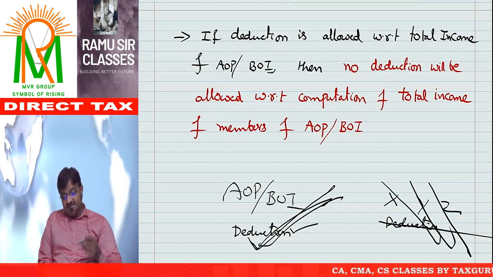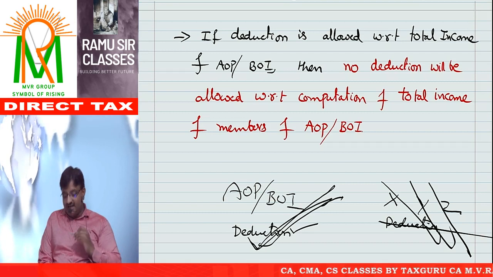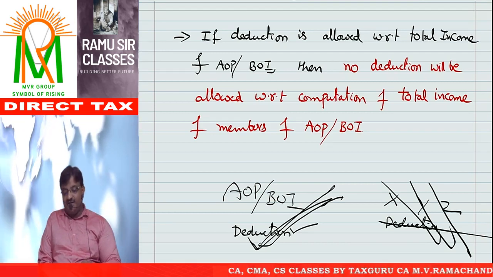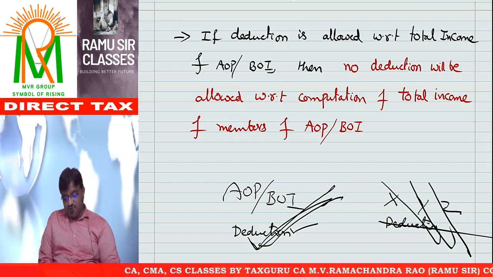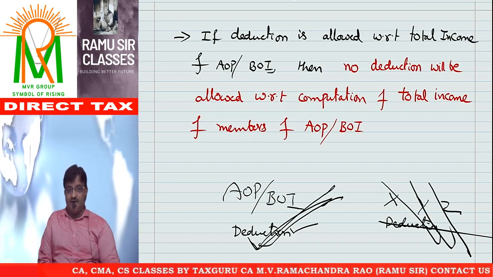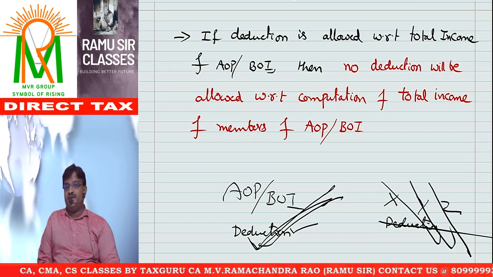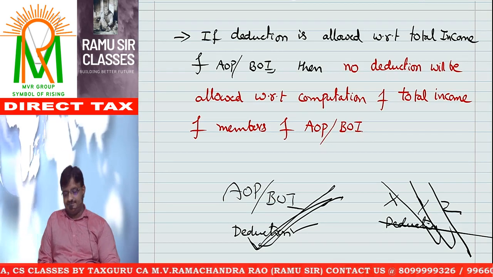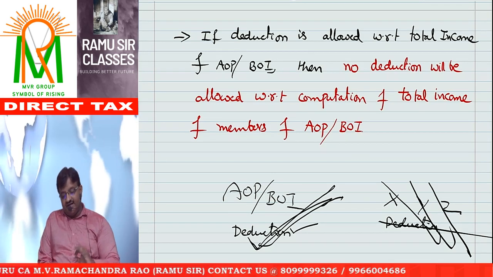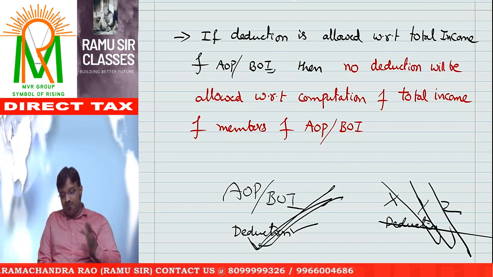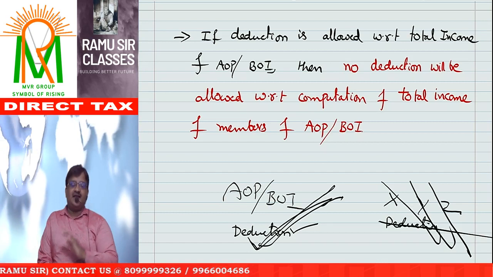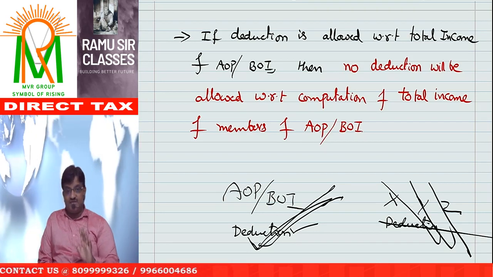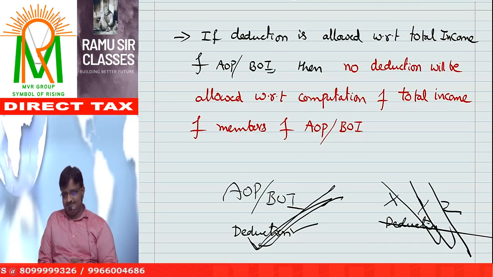If deduction is allowed with respect to total income of AOP or BOI, then no deduction will be allowed with respect to computation of total income of the members of AOP or BOI. If deduction is allowed in the hands of the AOP or BOI, then no deduction will be allowed in the hands of the members with respect to the same expenditure or same income.